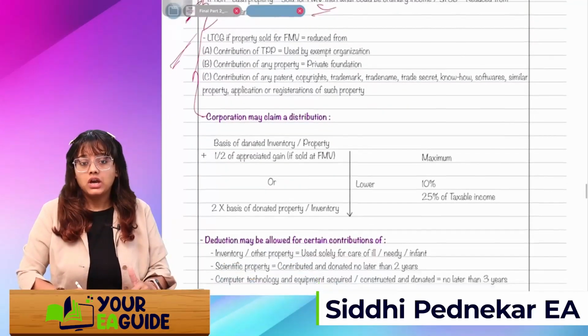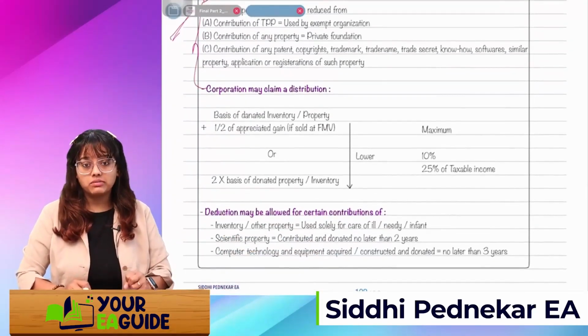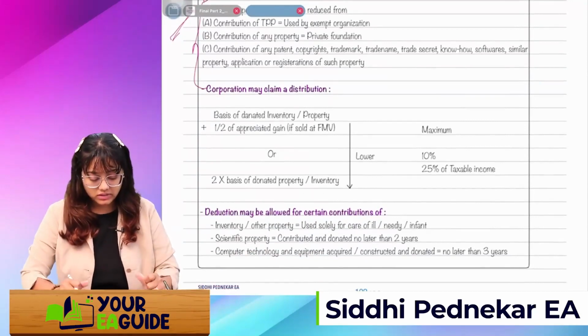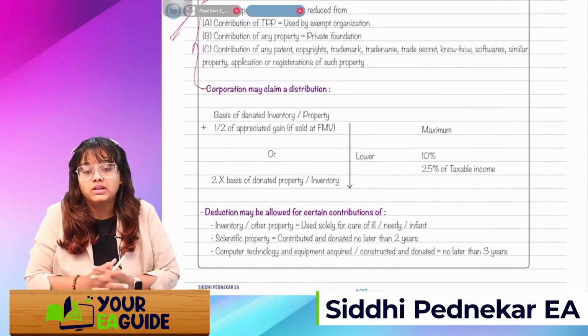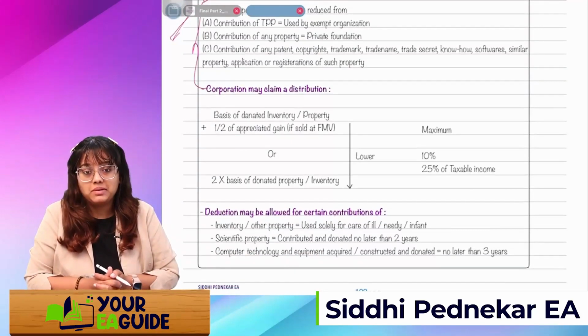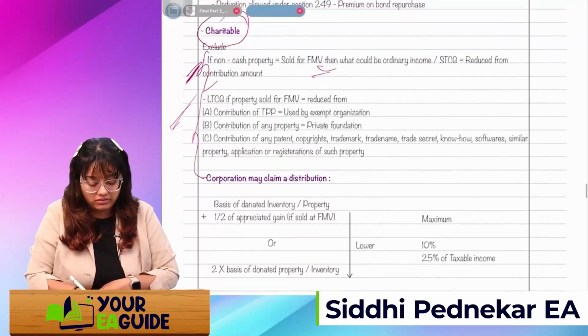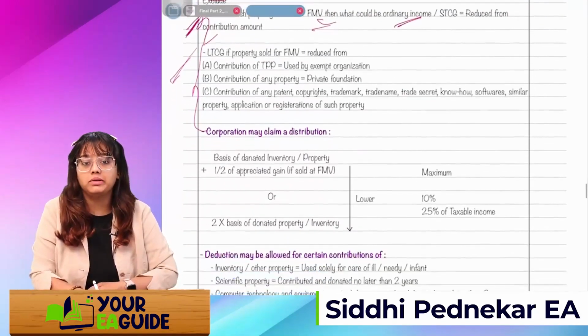Okay. Contribution, see, corporation may claim a deduction. How much can they claim? Basis of donated property plus half of appreciated gain if sold. See, here we calculated that if it's sold in the market, then there will be a gain, right?